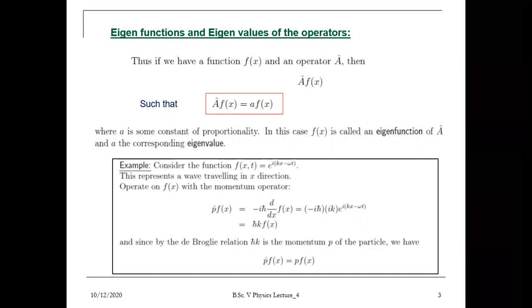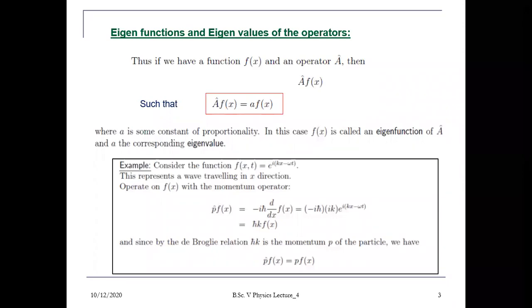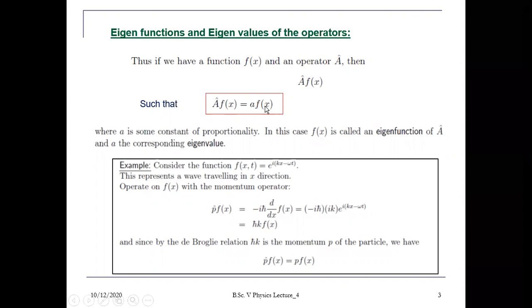So similarly here, for the wave description of the particle we consider a wave function, and we have some operators also, whether position, momentum or potential energy, so many operators are there. So when we operate a particular operator on a function, it gives us the eigenvalue multiplied by maybe the same function or maybe another function.